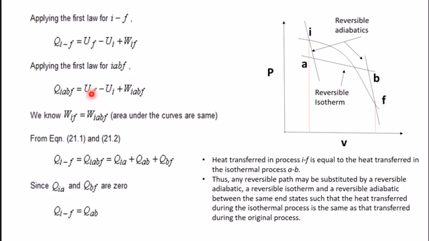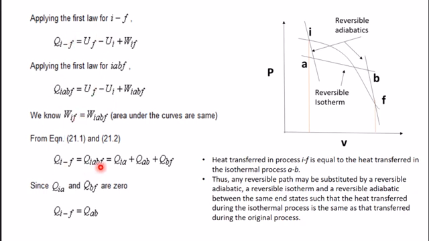So here again we are writing du is equal to UF minus UI plus WIABF, that means area under curve IABF. So this area, and in the last concept we have already accepted that these two area must be equal. That means WIABF is equal to WIF. Here UF minus UI and UF minus UI both are equal. So we can say QIF is equal to